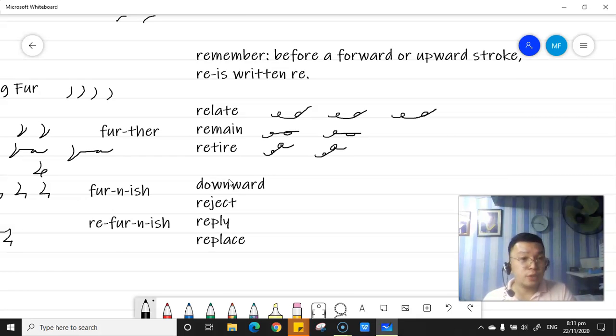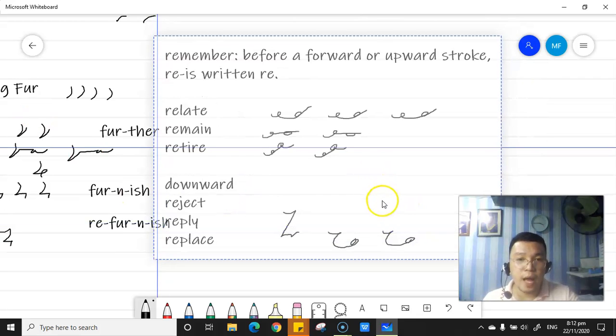Diba pag downward, you don't need to place the E symbol. So just simply R, J, K, T, reject. For reply, R, P, L, I, reply. Sorry, let me correct it. R, P, L, I, reply, for reply. Okay?